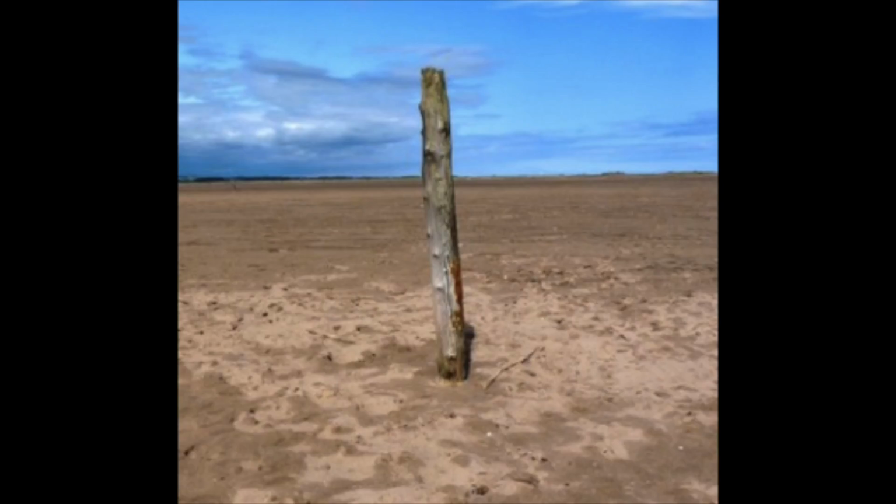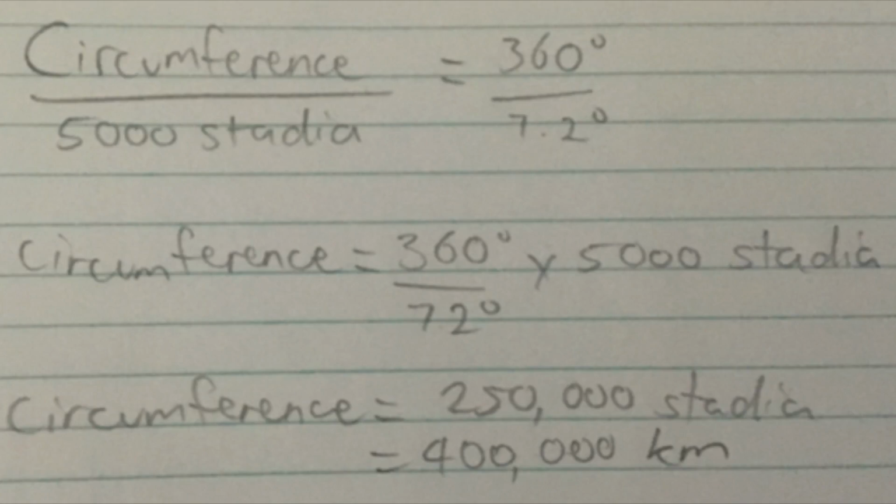Eratosthenes erected a pole in Alexandria and noticed that it cast a shadow, proving that the sun was not directly overhead, rather it was slightly south. He realized that he could measure the angle of the sun's rays by dividing the length of the shadow by the height of the pole, which gave him an angle of 7.2 degrees.